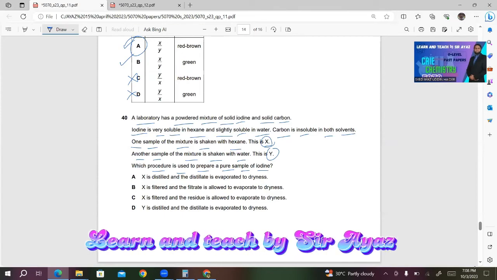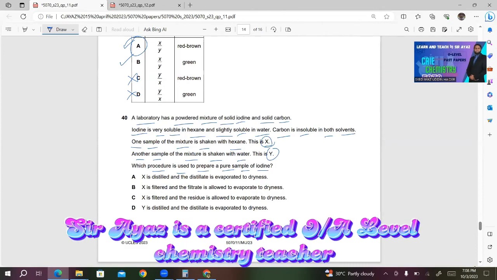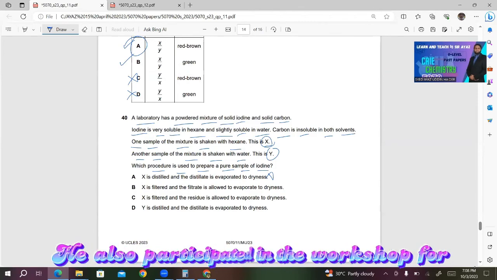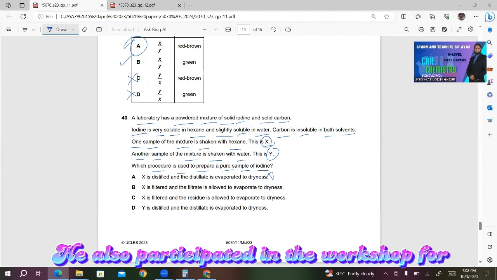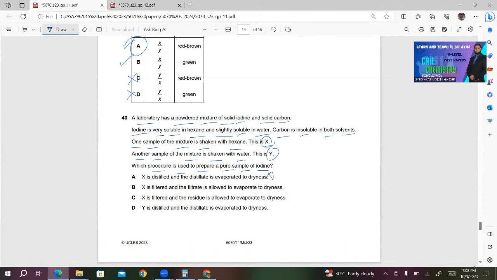A, X is distilled and the distillate is evaporated to dryness. This is incorrect because you can't distill the X. The reason is that iodine is soluble in X, but carbon is not soluble in this. X contains hexane. Fine, so this is incorrect. B, X is filtered. This looks correct to me.